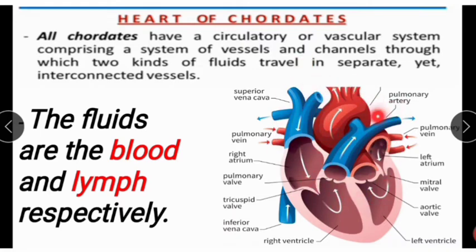In these we see fluids traveling separately. For example, what are the fluids? Blood, we already know about that, and lymph. Where do we see lymph? In the bone marrow, the marrow of bone. These are the two fluids we see in the chordates.